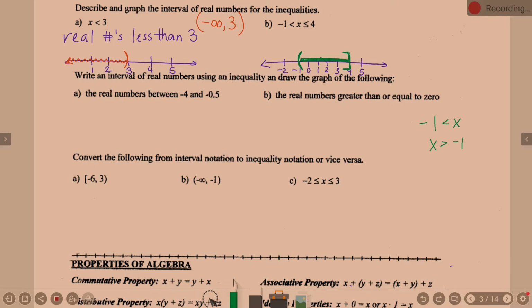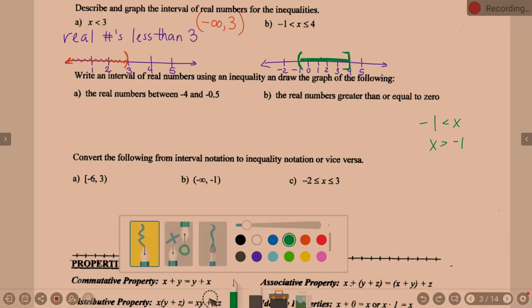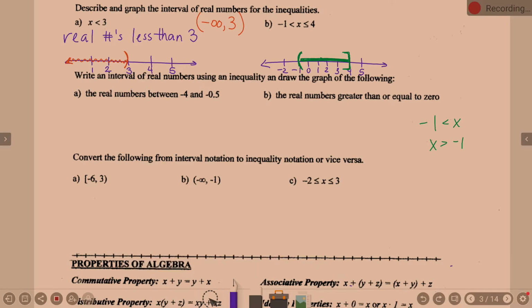So what did we just shade? We just shaded all real numbers between -1 and 4. Now, I'm going to tack on a little bit at the end here. So, all real numbers between -1 and 4.